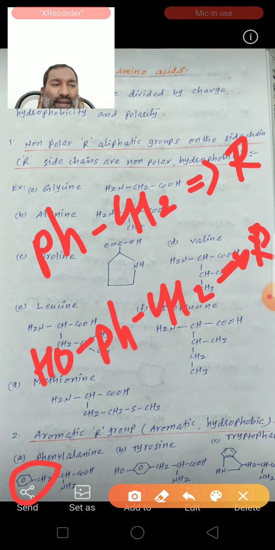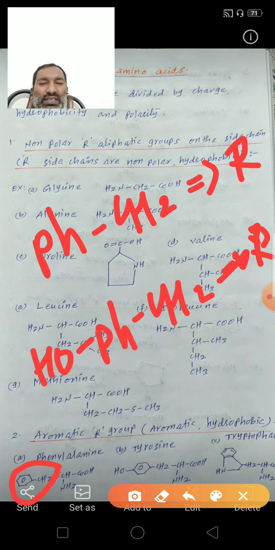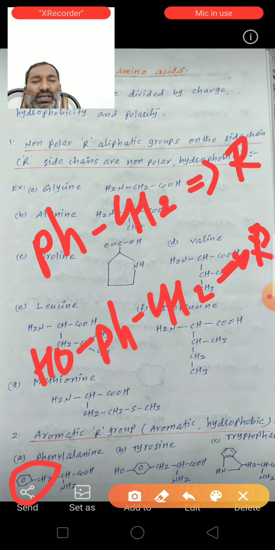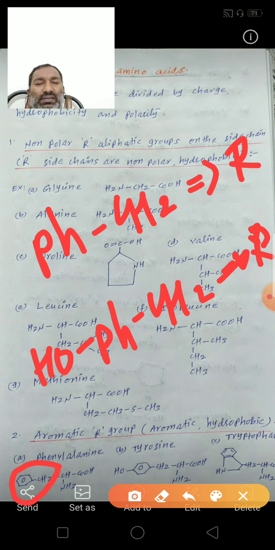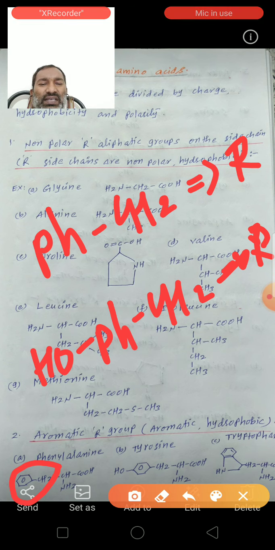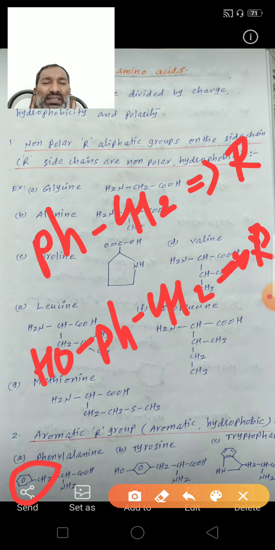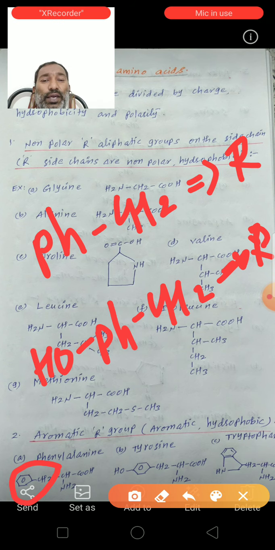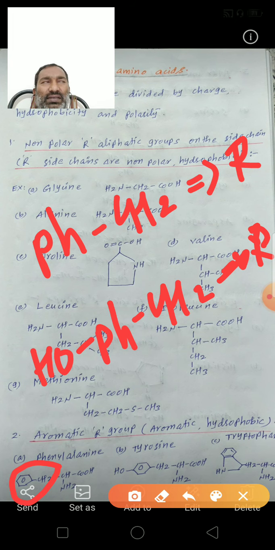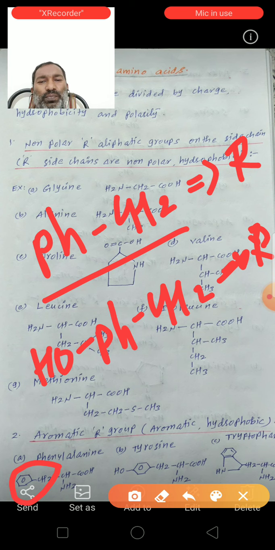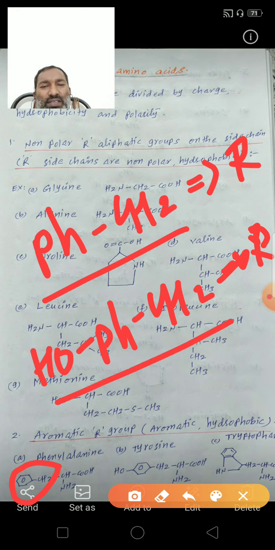Next, tryptophan. Tryptophan also contains the benzene ring, and this is a cyclic secondary amine group, CH2, CH, COOH, NH2. These all contain an aromatic R group, aromatic side chain group. Here phenyl group is there, benzyl group is there, here an ortho-hydroxy benzyl group is there in tyrosine. So in tryptophan this benzene and the cyclic ring is there.